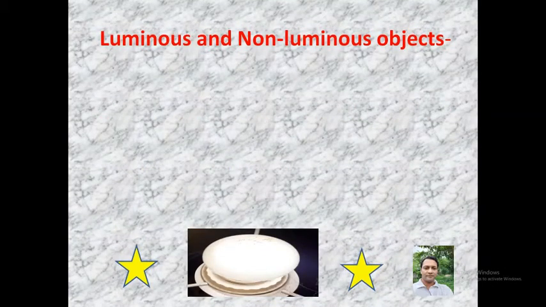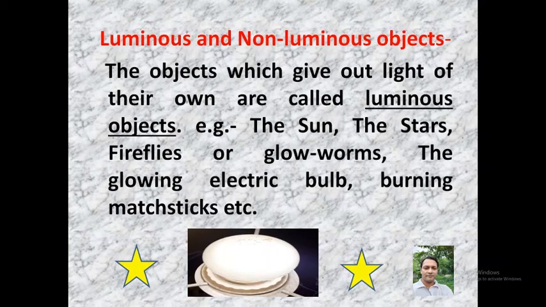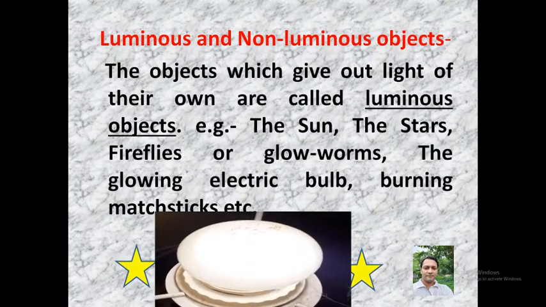Luminous and non-luminous objects. First of all, what are luminous objects? As you know, those things which produce light of their own are called luminous objects. The sun, the stars, fireflies, glowworms, the glowing electric bulb, burning matchsticks are the examples of luminous objects. So in these examples, artificial as well as natural sources of light have been included.